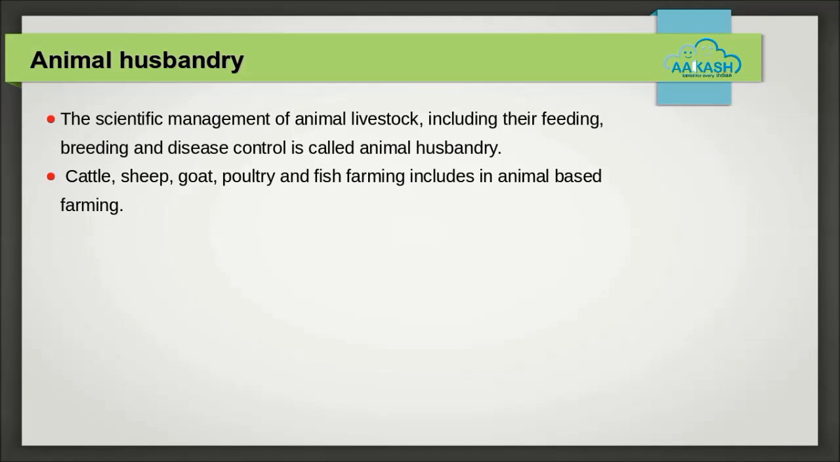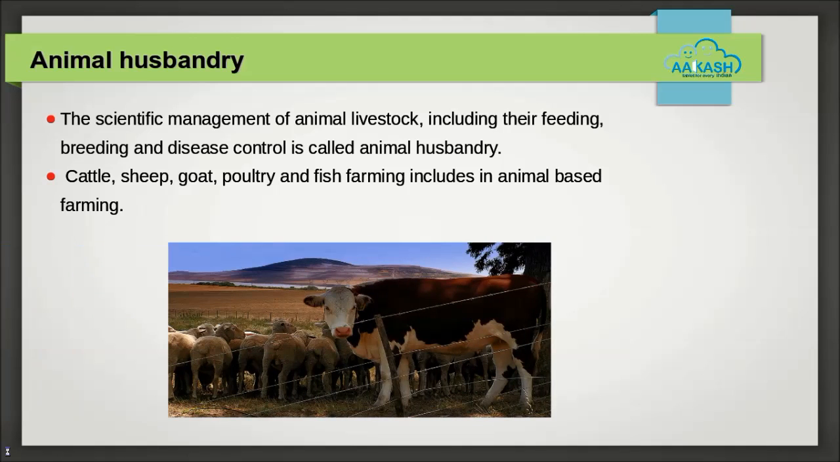Animal husbandry. The scientific management of animal livestock, including their feeding, breeding, and disease control, is called animal husbandry. Animal farming includes cattle, sheep, goat, poultry, and fish farming. Animal farming or animal husbandry requires planning for domestic animal shelter, breeding, health, disease control, and proper economic utilization.